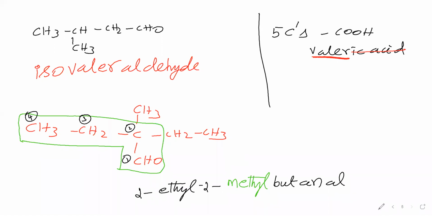Okay. Next, the functional group we will take is ketone. For this ketone, we will see how to say the name. Now we will take CH3, C=O, CH3. This compound we have taken.